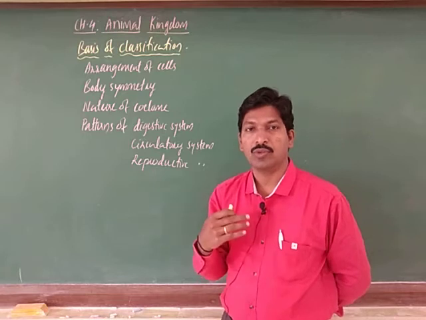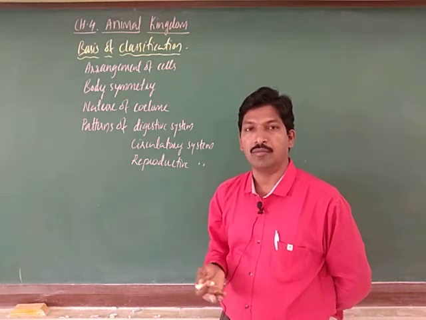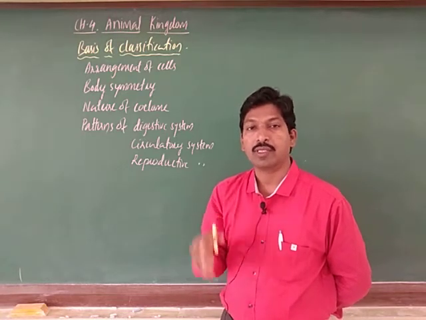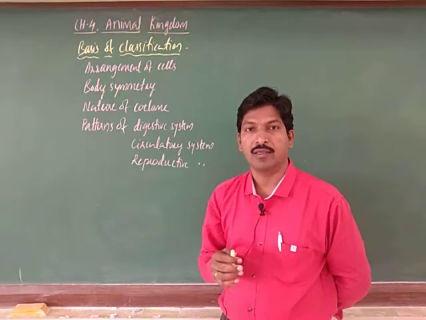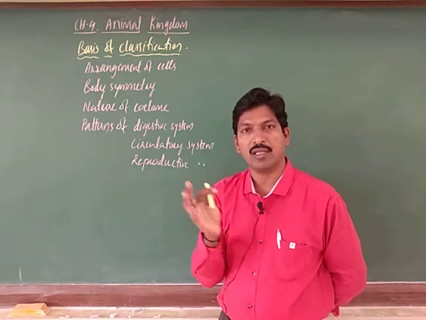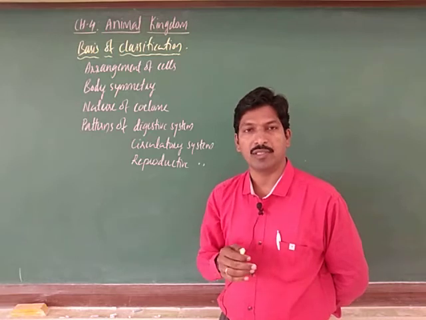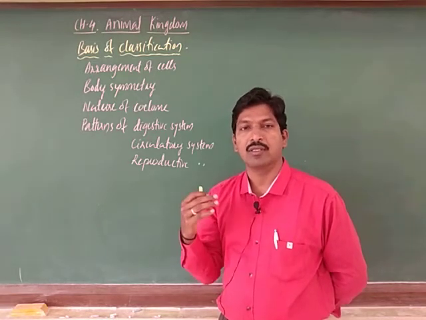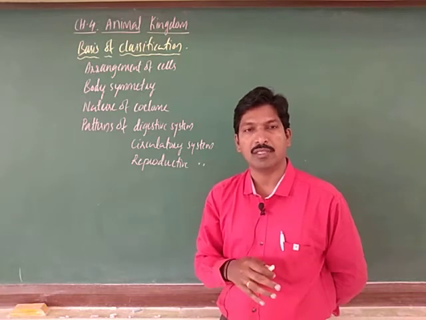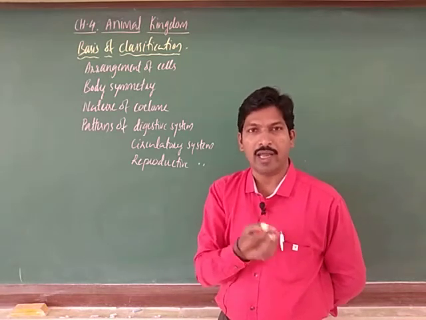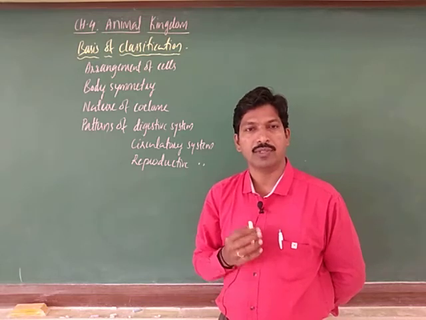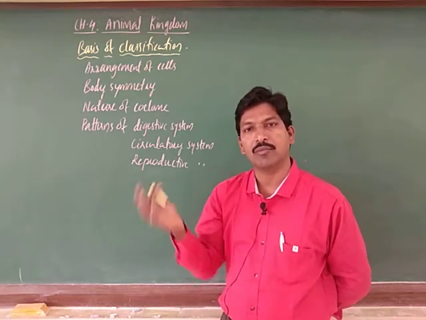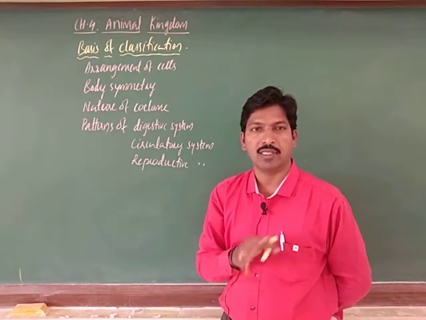Before classifying the animal kingdom, we should know on what criteria we have to classify. You know the structural differences we observe in animals: insects, birds, vertebrates, invertebrates, very minute ants, spiders you might have seen, and even huge animals like the blue whale, aquatic, terrestrial.